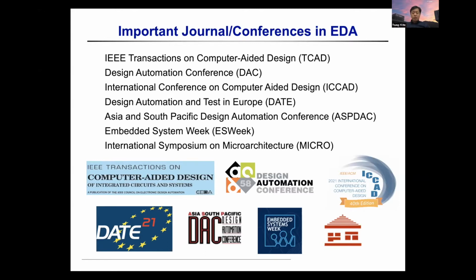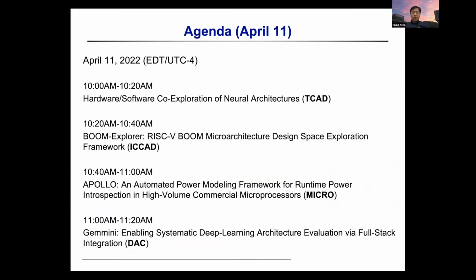The format will be like this. Today we will have 4 papers. The first one will start at 10 a.m. Eastern time. The first paper is from TCAD, the second from ICCAD, the third from MICRO, and the last from DAC.